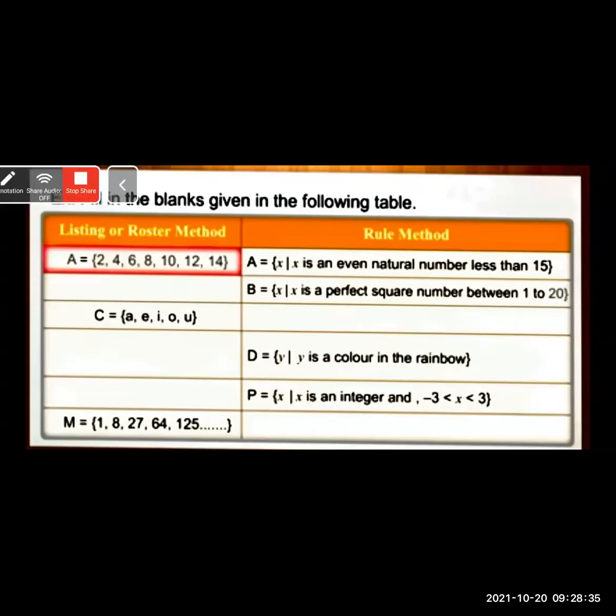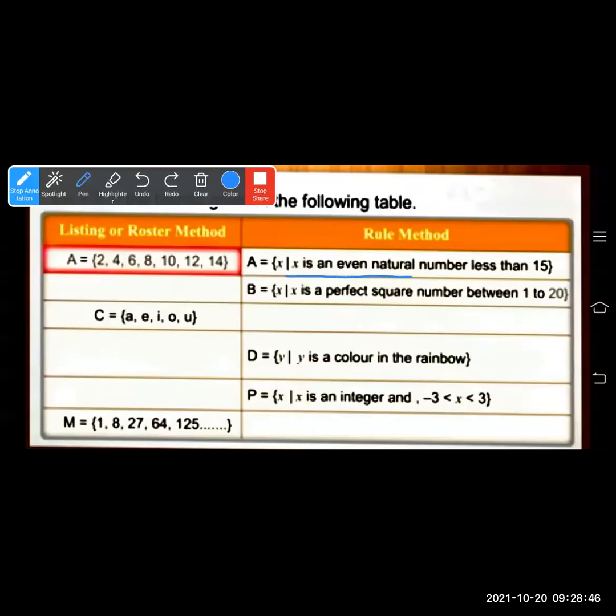You have to observe this list and convert it into the rule that is used. You have to write that rule here. So x is an even natural number. These are all even natural numbers. Less than 15 means only till 14. So you have to write 2, 4, 6, 8, 10, 12, 14. So see the next example.